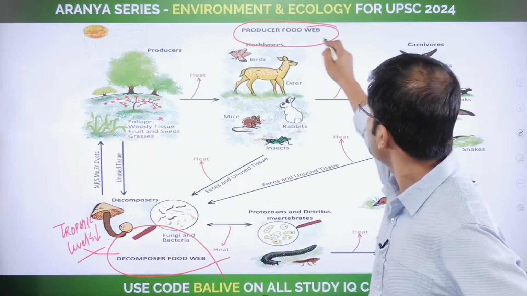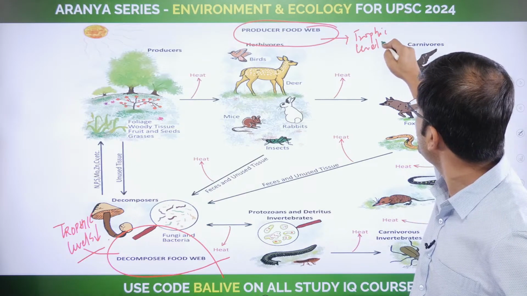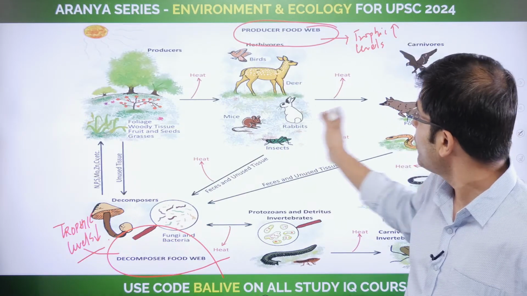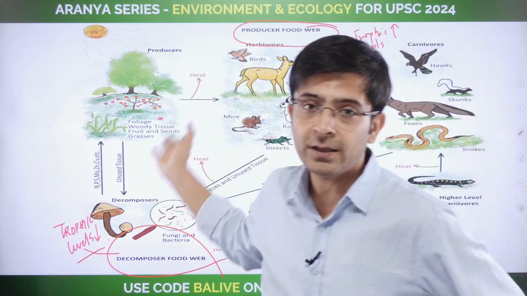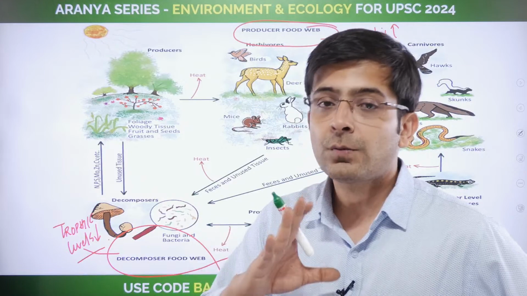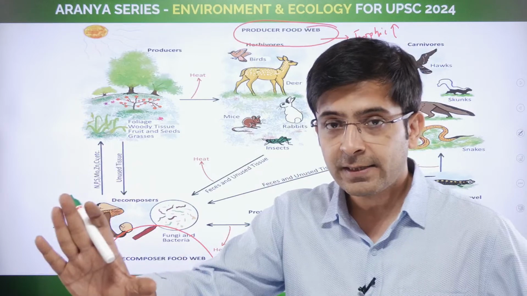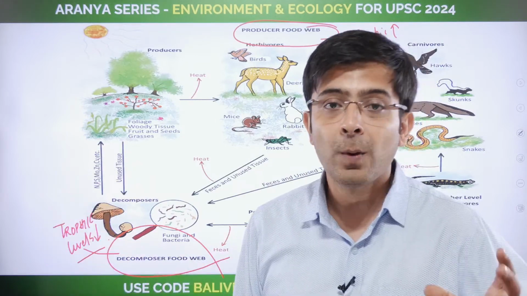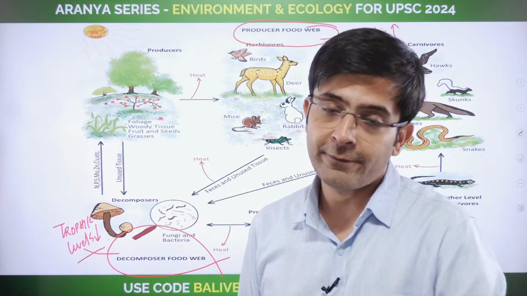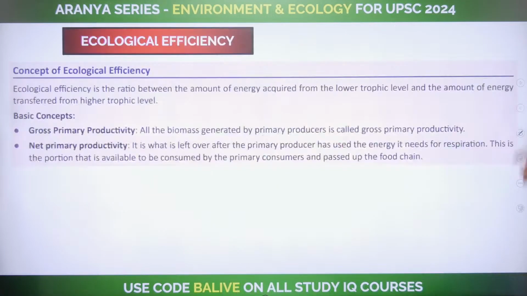Whereas when it comes to the producer side, the trophic levels will be higher because there are more stakeholders here. You look at it. So many people eating each other, feeding off each other, enjoying each other's company. Okay, so that is what essentially food web is. You have one side that is dominated by the autotrophs, one side that is dominated by the detritivores. Clear? Okay, have a look at this, not very difficult.